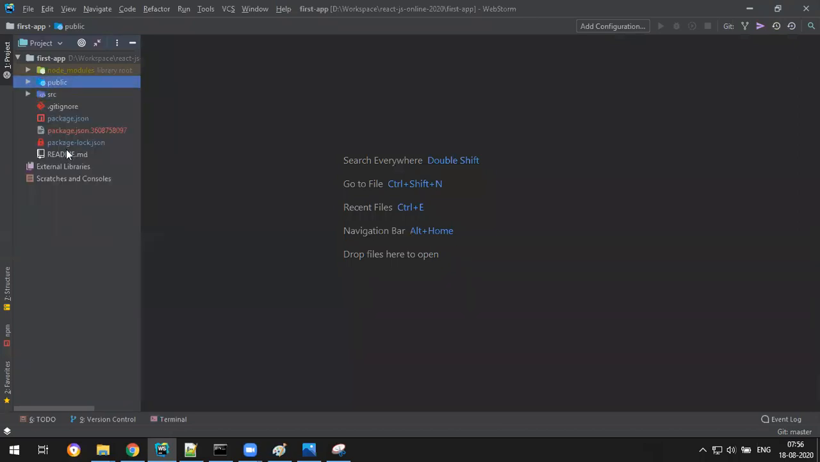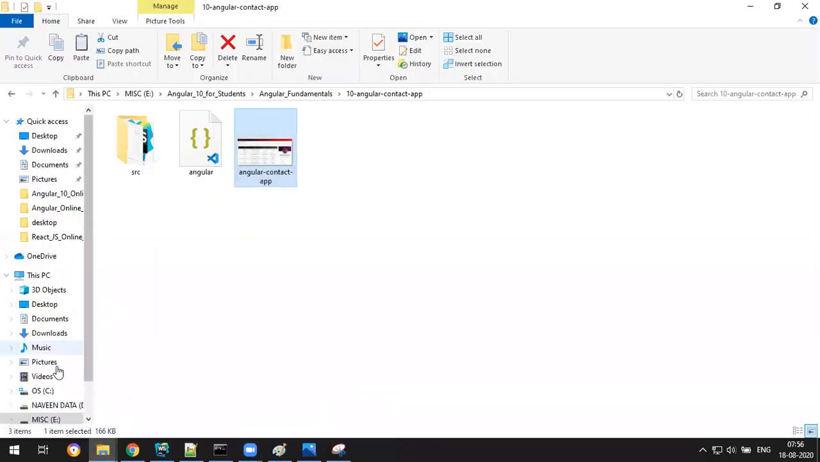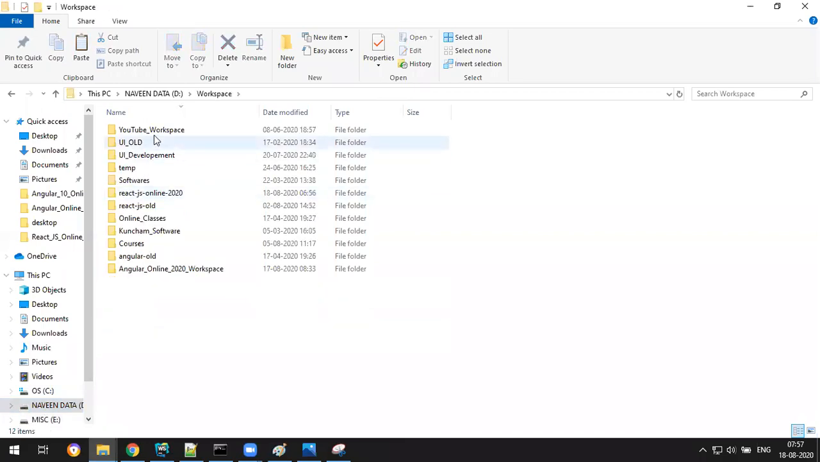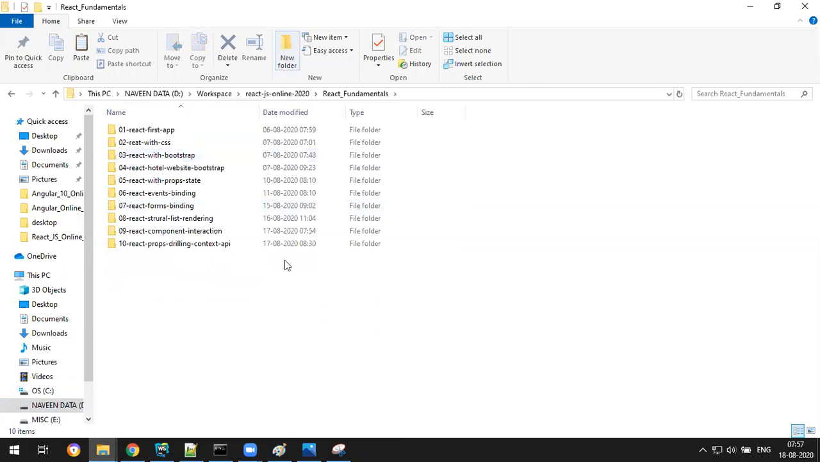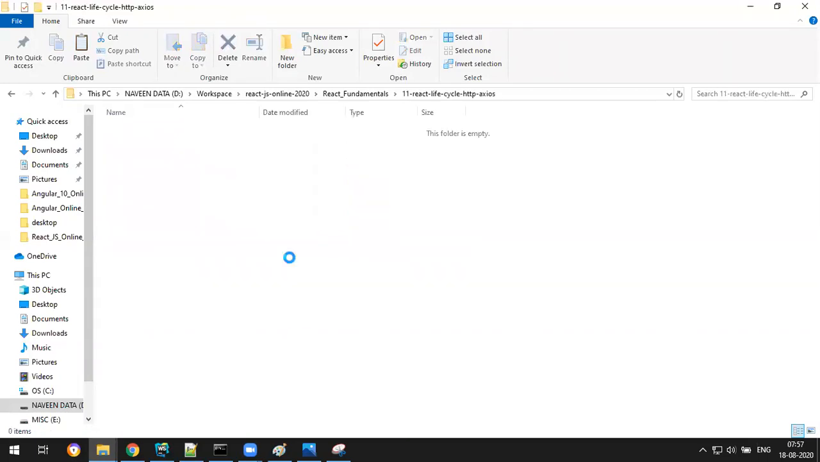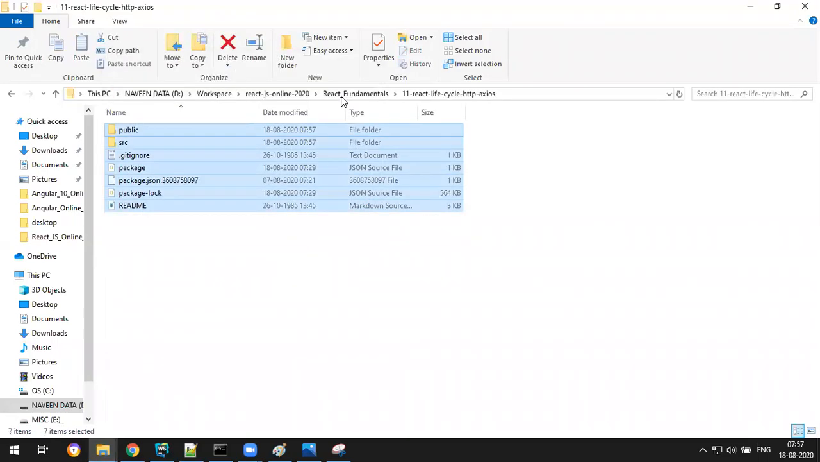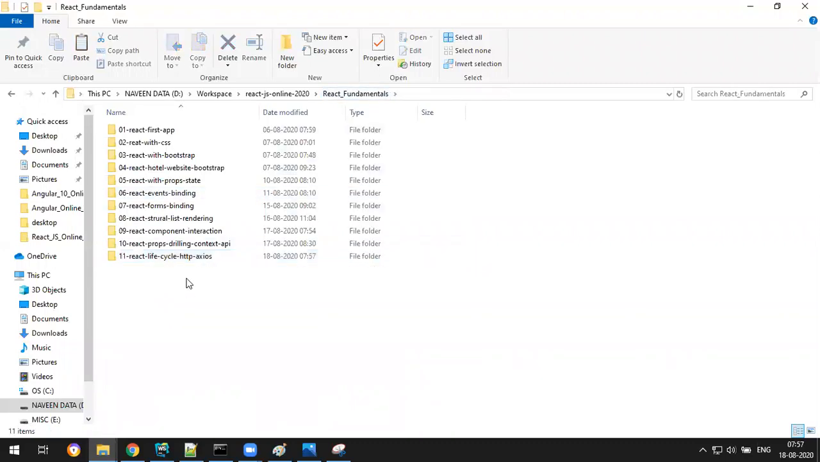So all the files, let me copy. Go to D drive, workspace, React Online, fundamentals. Let's create a fresh folder, 11 hyphen React life cycle, and one more, HTTP with Axios. Okay, and paste. Okay, we have taken a backup. Now we are making the contact app.